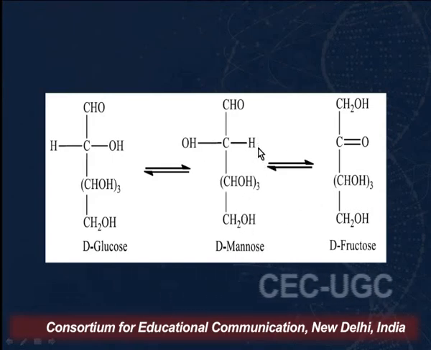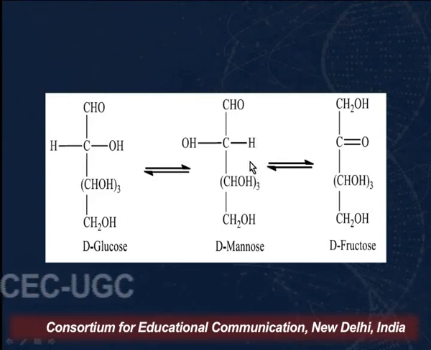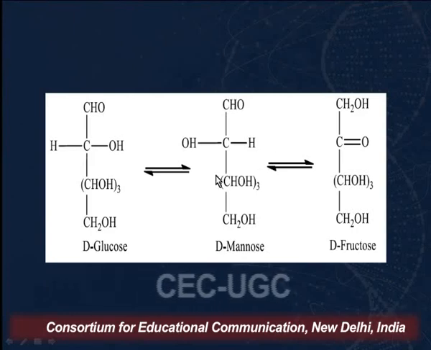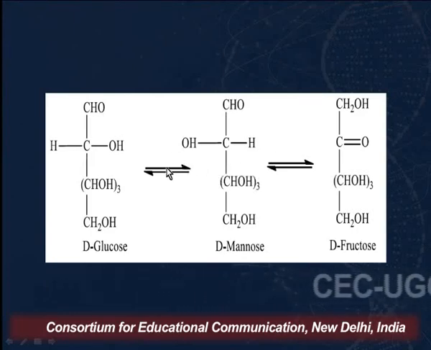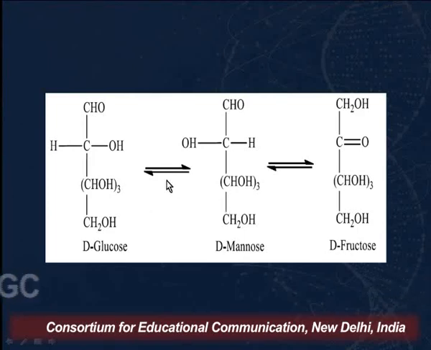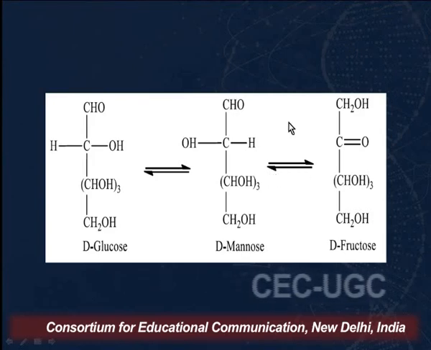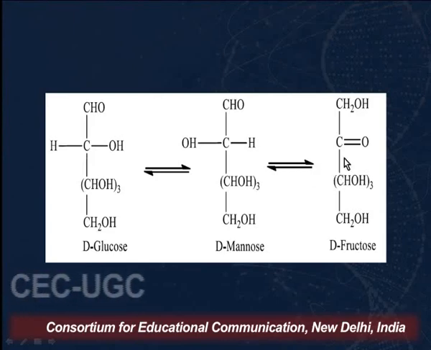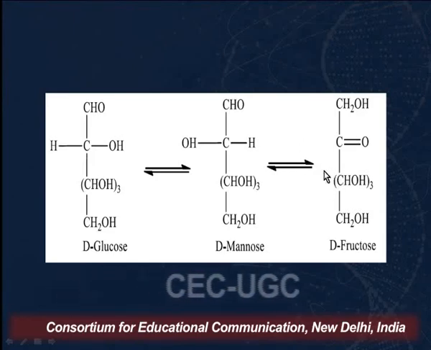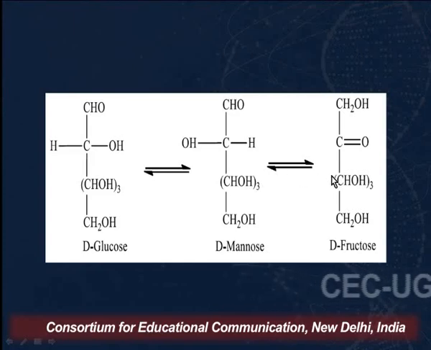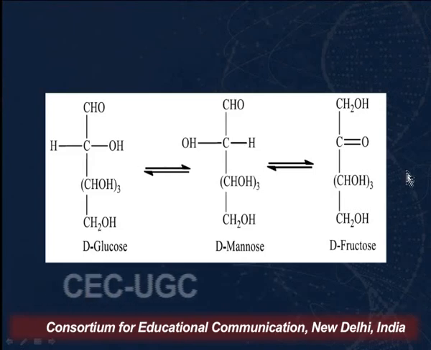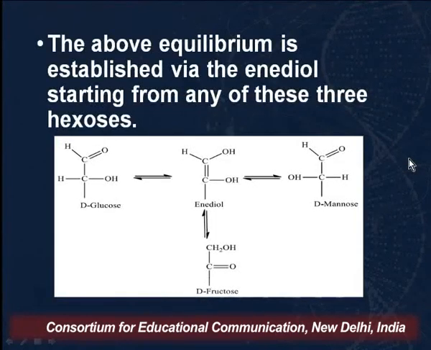Supposing now I had started the reaction with, say, D-mannose, and we were carrying out the reaction in a basic medium. This D-mannose would convert into D-glucose due to epimerization, and it would convert into D-fructose because of the enediol rearrangement. Similarly, if we had started the reaction with fructose, we would again get a mixture of fructose, which would be the starting compound, and mannose as well as glucose. So how does this reaction take place?